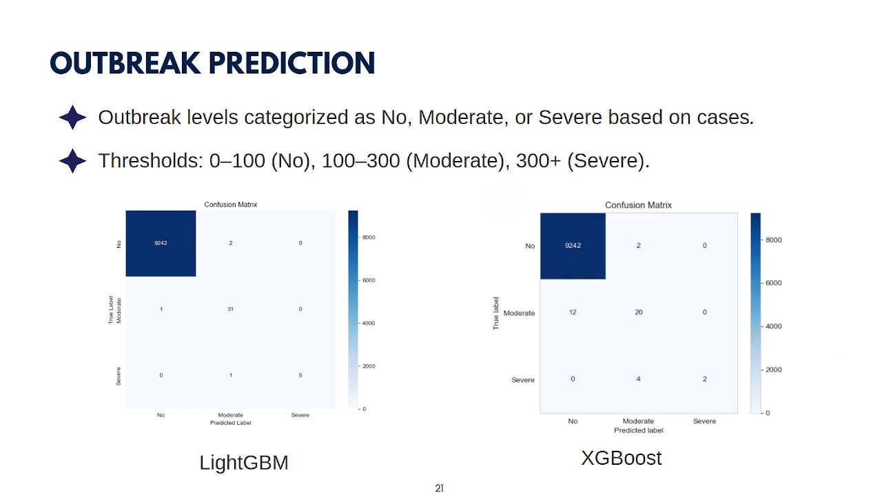To make the predictions more actionable, we categorized outbreak severity levels into three classes. From 0 to 100 cases is classified as no outbreak. Between 100 and 300 cases is considered moderate, and anything over 300 cases is categorized as severe. Light gradient boosting correctly identified 5 severe outbreaks and 31 moderate outbreaks.